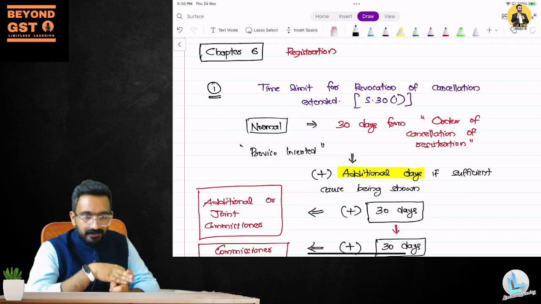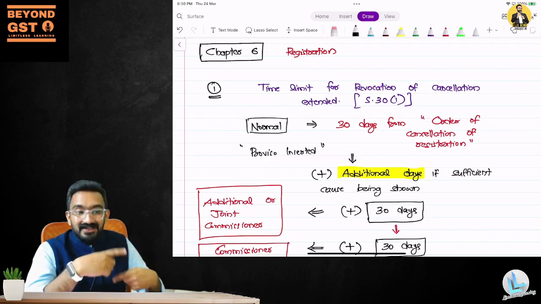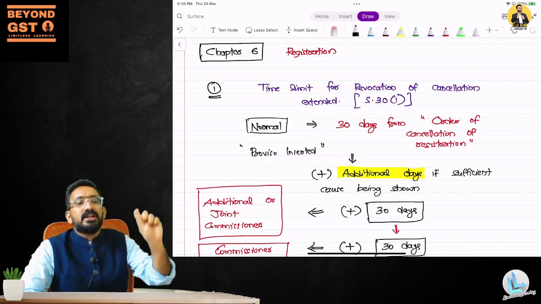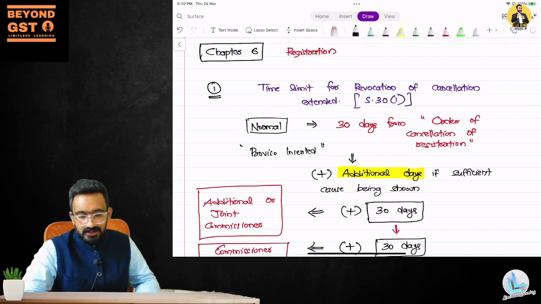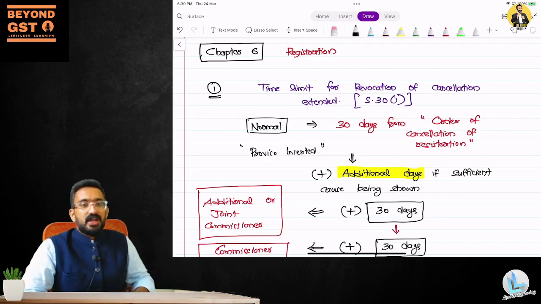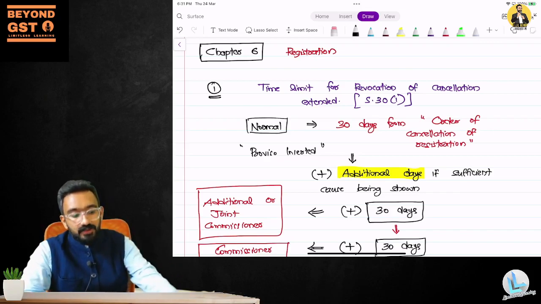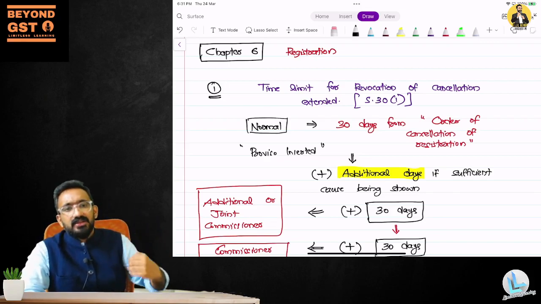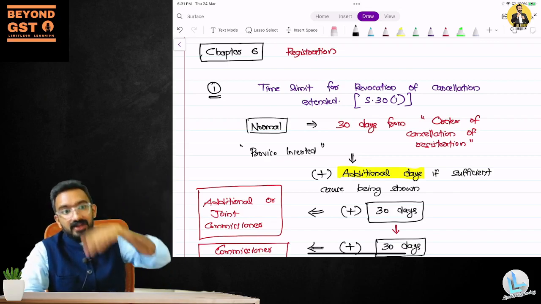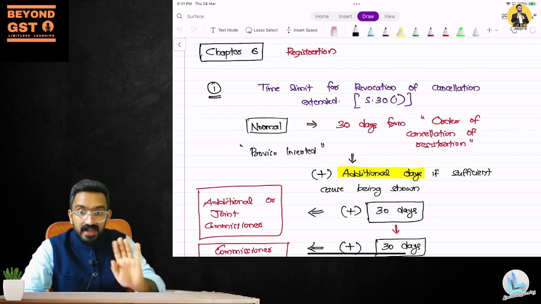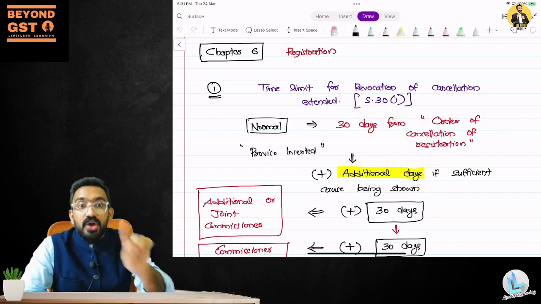You had suppression of fact, or you did not file your returns for a continuous period. So they have put in three continuous tax periods where you have not filed your returns. You have not started your business for 6 months after you obtained the registration, or you have contravention of certain provisions under GST. So there are multiple provisions being listed, and for the last exam they had added additional reasons also. Because of multiple reasons, the officer can, it's not mandatory, the officer can, if he wants, come and cancel your registration.